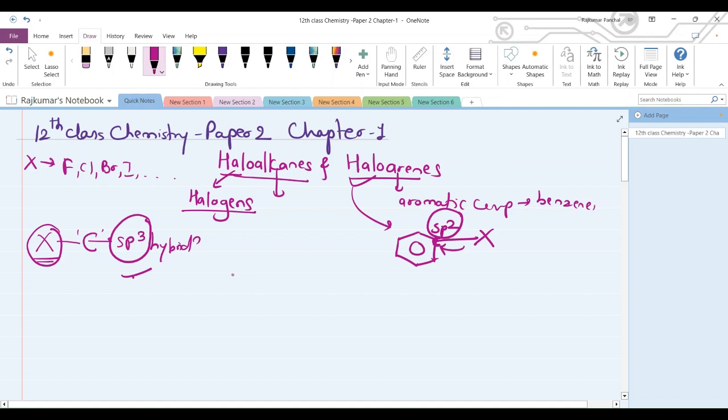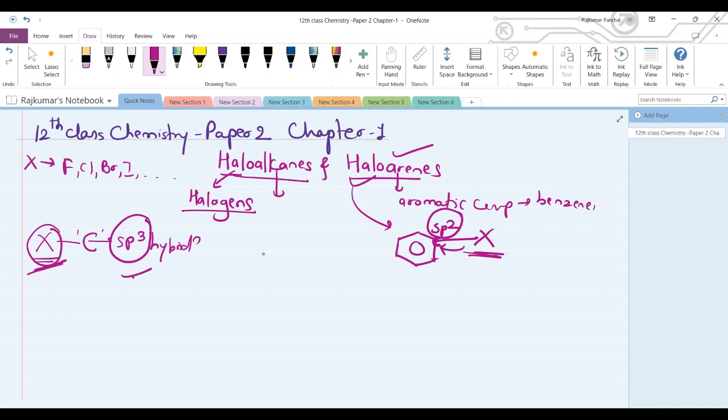And in the same way, in alkanes, when hydrogen is replaced by a halogen atom, we say haloalkanes. In haloarenes the definition is the same, but the compound is different. In arene compounds, when hydrogen is replaced by a halogen, at that time they become haloarenes. Okay, so you might have a question: are these haloalkanes found in nature or do we have to make them in the lab only?